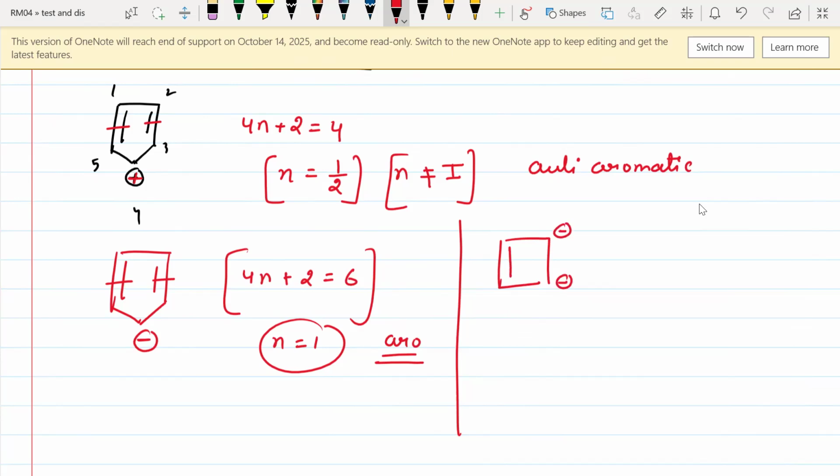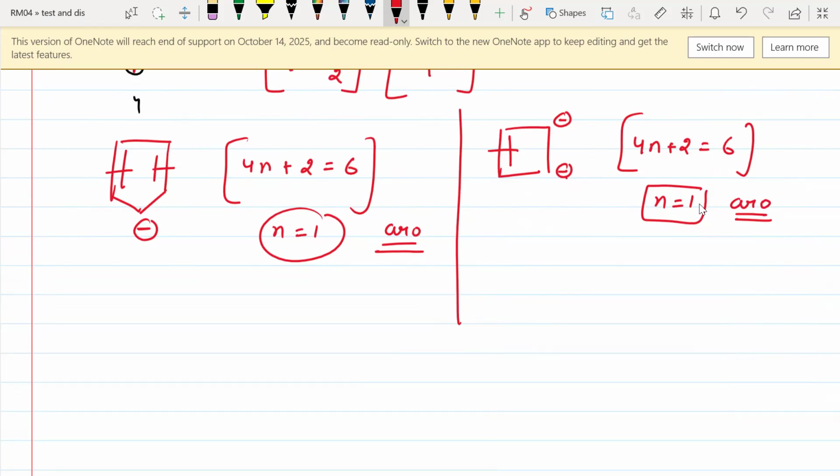Okay, let me give you one more example. Let's talk about this one. It is a cyclic compound. It follows the second and third conditions, because every carbon atom contains a double bond or a negative charge, right? So let us follow the fourth condition, 4n plus 2 equals how many electrons? We can see 2 electrons from the double bond, 2 from this negative charge, 2 from this negative charge, and the net would be 6. So the value of n is 1, and it is an aromatic compound. Okay. Again, if I put a positive charge here.